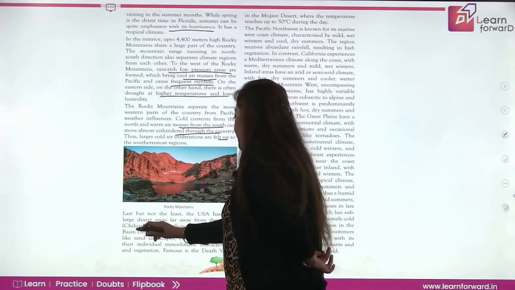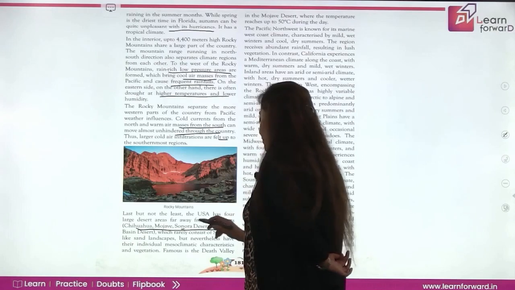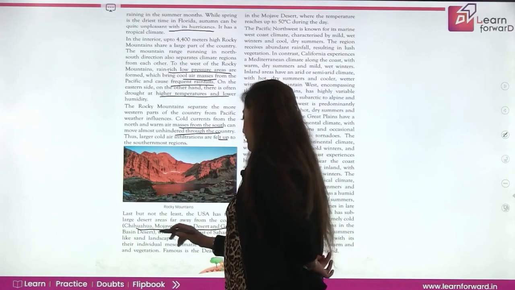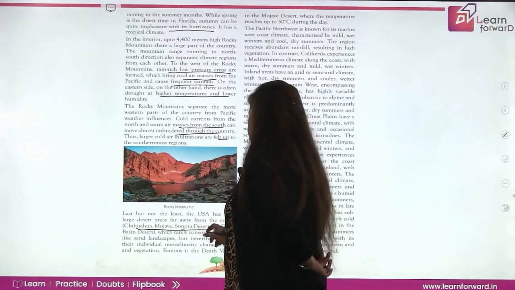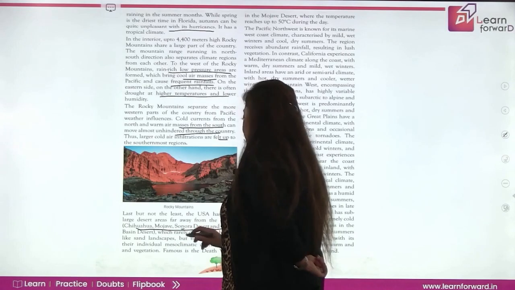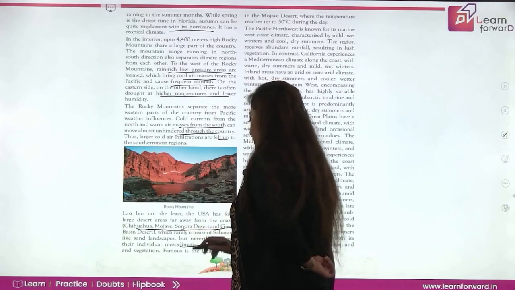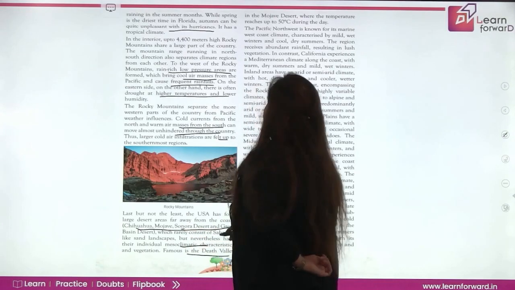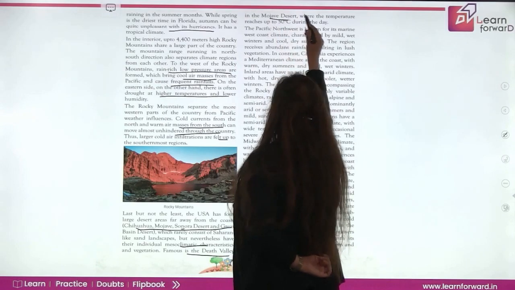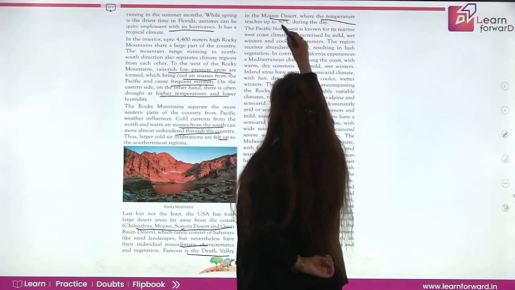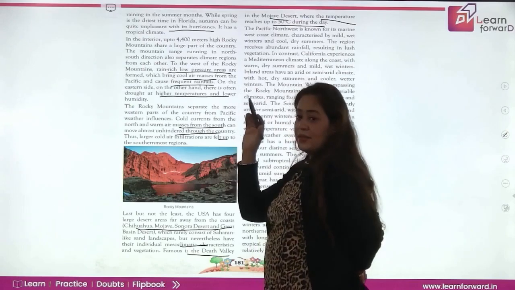तो ये मेन इनके डेजर्ट है. आपको पूछा है ना कौन से डेजर्ट. Mojave Desert है, Sonora Desert है, Great Basin Desert है, which rarely consist of Saharan-like sand landscape, but nevertheless have individual mesoclimate characteristics. For example, famous is the Death Valley, जो Mojave Desert में है, जहाँ पे टेम्परेचर जो है दिन में 50 डिग्री आराम से पहुंच जाता है.